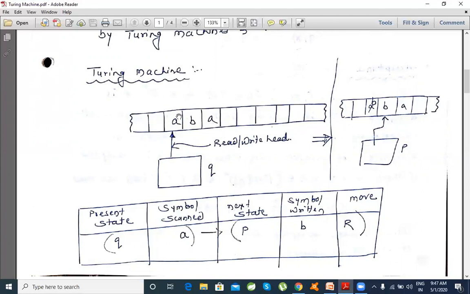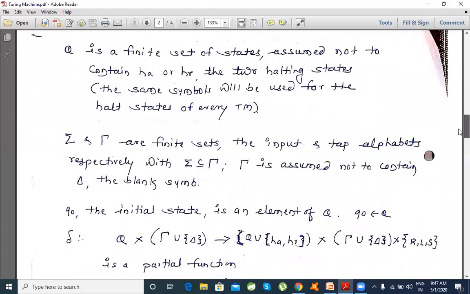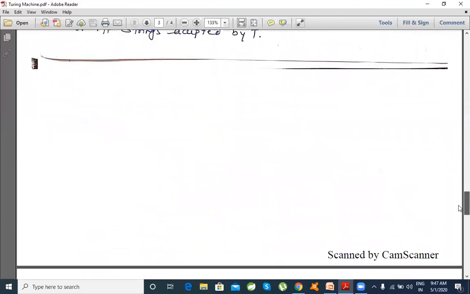Once the input is provided, the right hand side and the left hand side are blank cells available on the tape.